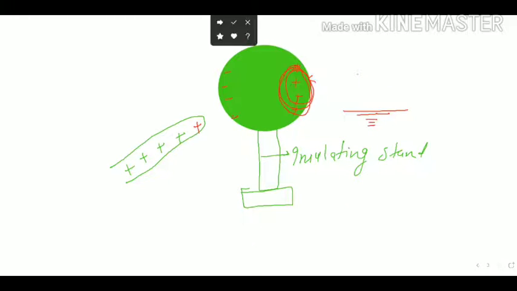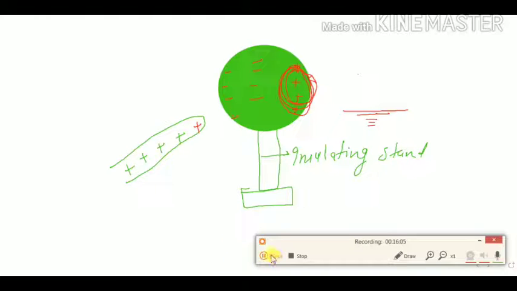So what happened? Now this becomes neutral. So now you can see this is negatively charged here, because ये तो neutral हो गया ये तो. So in this manner you can charge any sphere or any object positive or negative depending on the requirement. Okay students, so this was charging by induction.